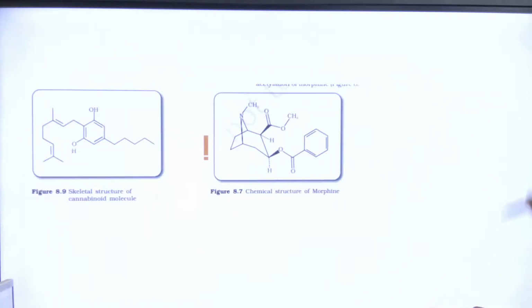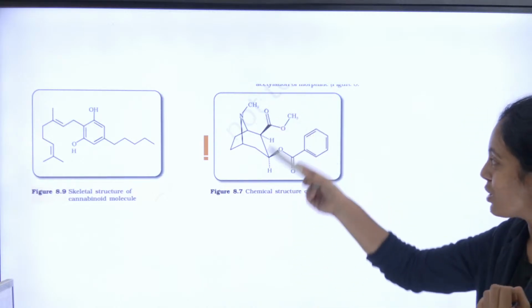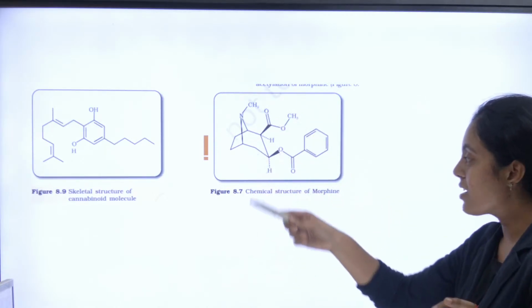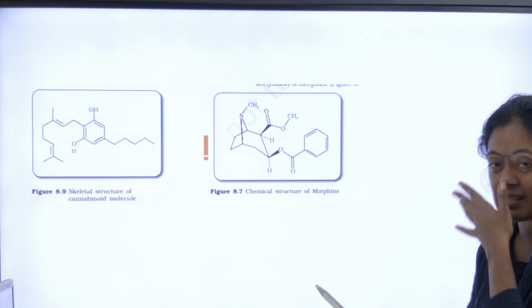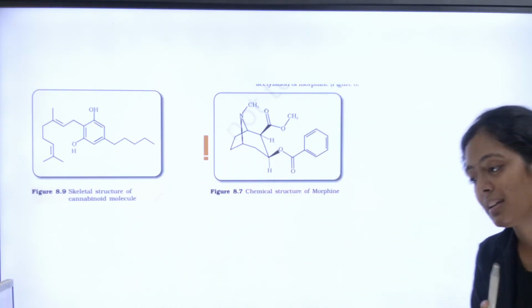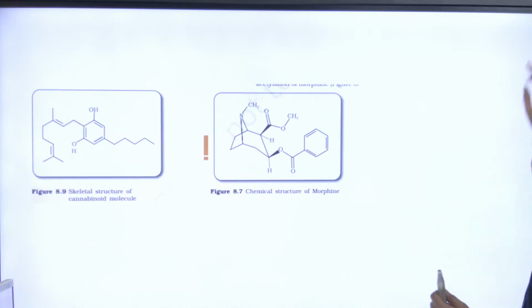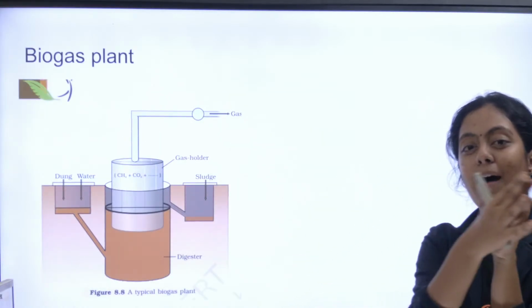Okay, let's move on to the next one. This is just given like what I thought, they can give this structure and ask in NEET also, what is the structure. Okay, this comes under your drugs. This is your cannabinoid and this is your morphine. Yes.